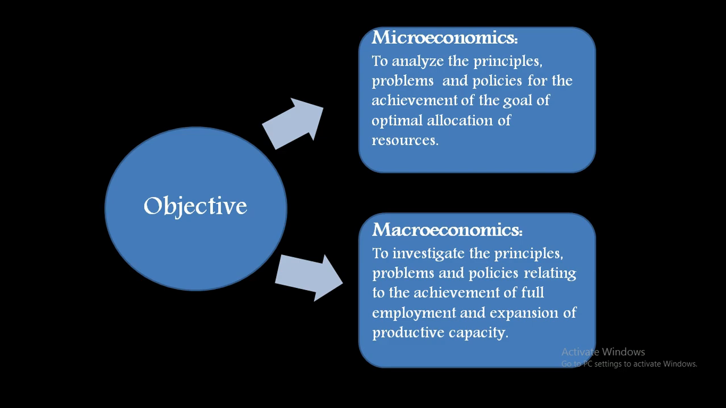Whereas in macroeconomics, it is to investigate the principal problems and policies relating to the achievement of full employment and expansion of productive capacity. Again, you must be noticing full employment, it means we are again talking about national income, productivity, per capita income later on, and the overall economy. So again, macroeconomics covers the overall economy and how to improve it, whereas micro, again on a much smaller ground, is about how to utilize factors of production properly.